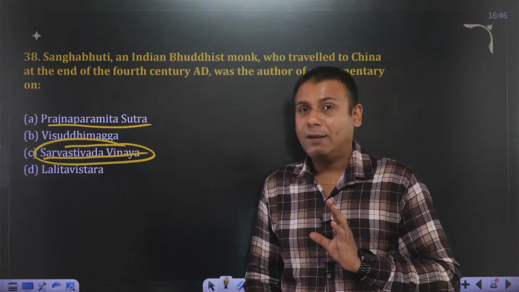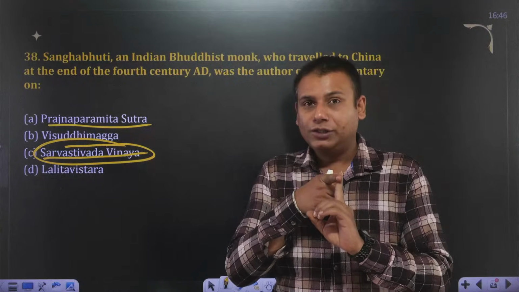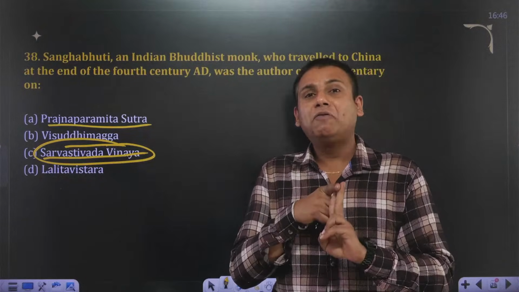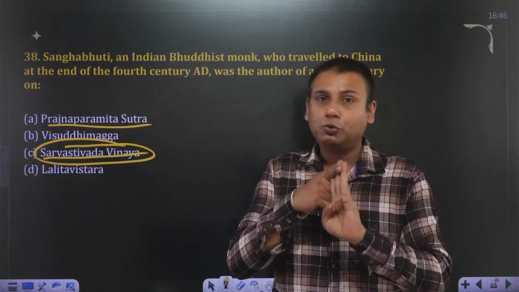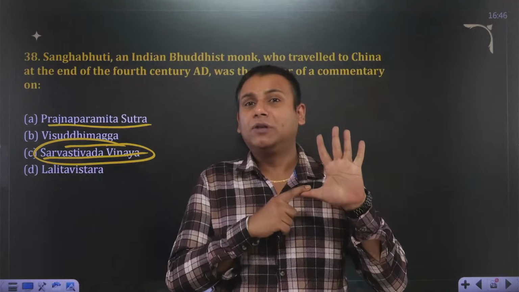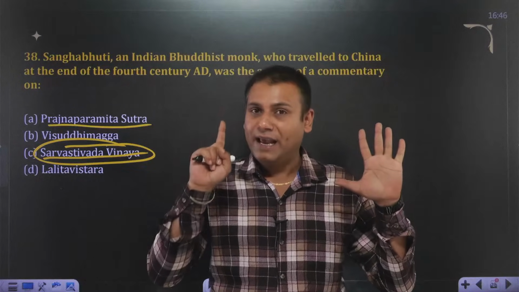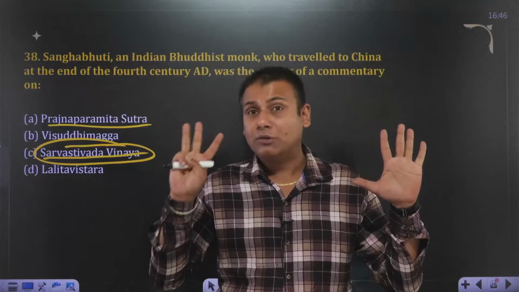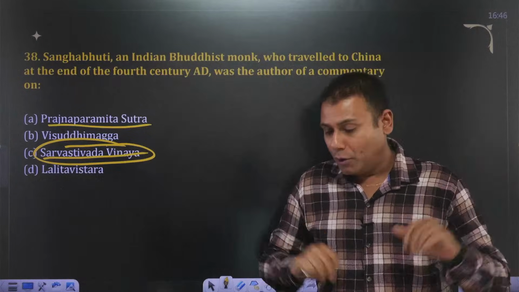So what are the important topics that you need to focus on in Buddhism, precisely from the perspective of the prelims examination? First of all, terminologies. After that, the 4 Noble Truths and the 8-fold Path. Then you have to focus on stupa architecture, important stupas, mudras of Buddhism, monasteries associated with Buddhism, important Buddhist caves, the concept of Chaitya and Vihar, and important Buddhist councils.